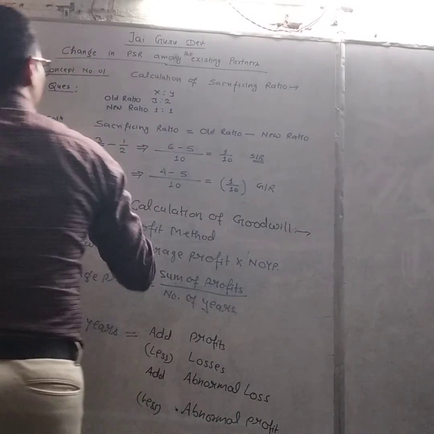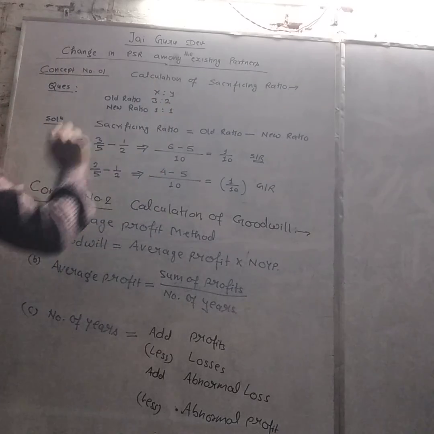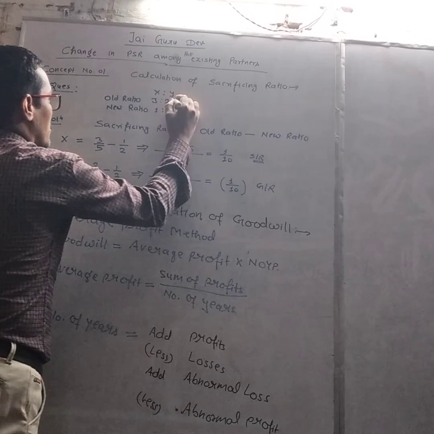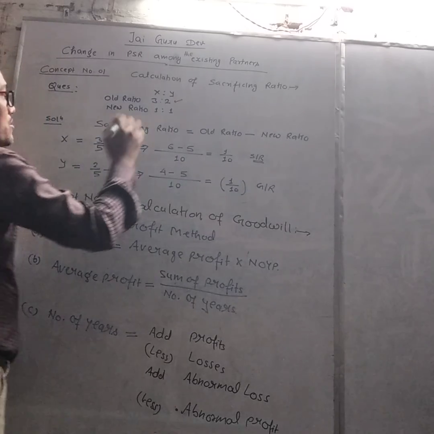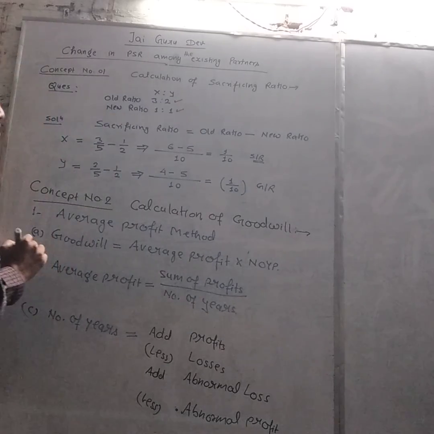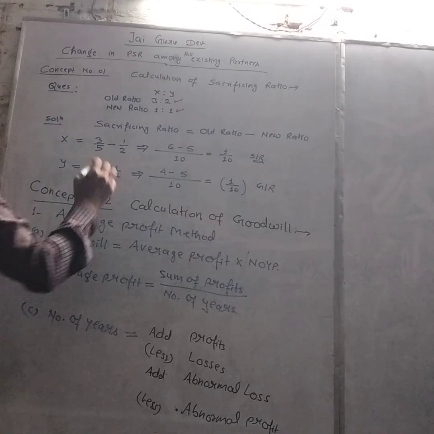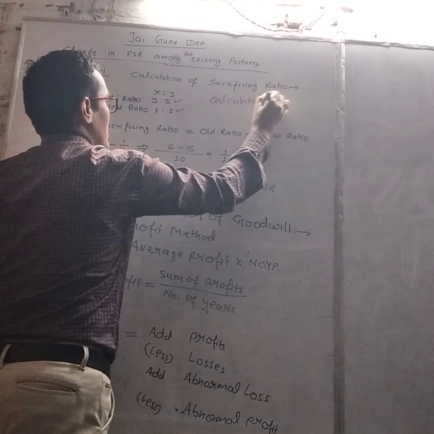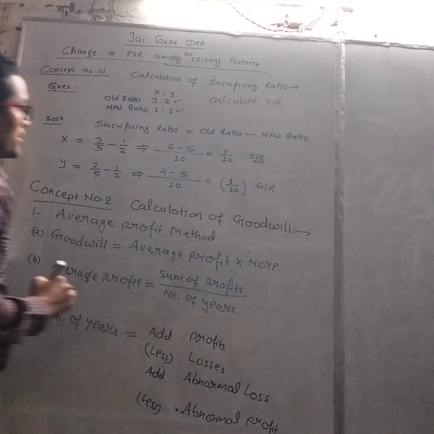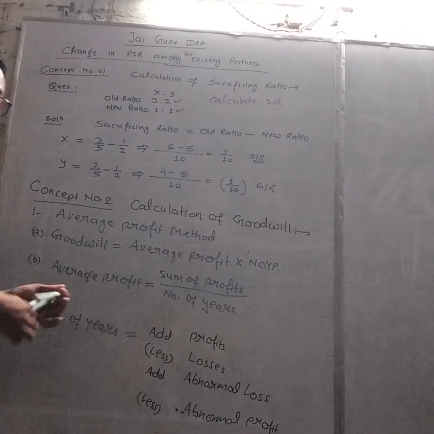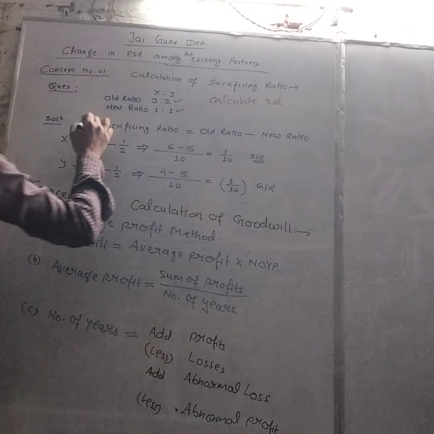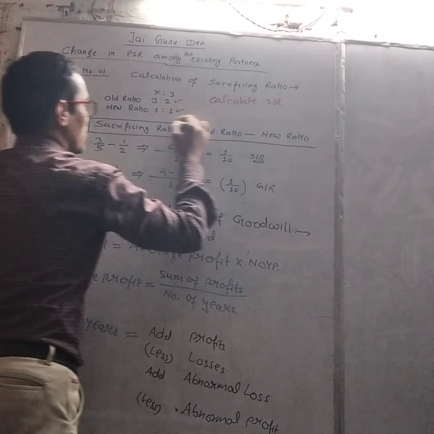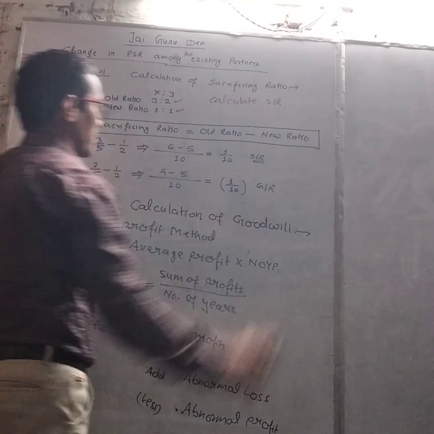So here X and Y are two partners whose old ratio is 3:2 and new ratio is 1:1. We have to calculate the sacrificing ratio. We have a formula: sacrificing ratio is equal to old ratio minus new ratio. Getting my point?